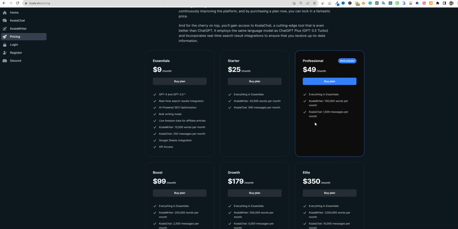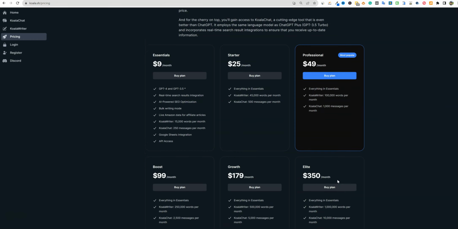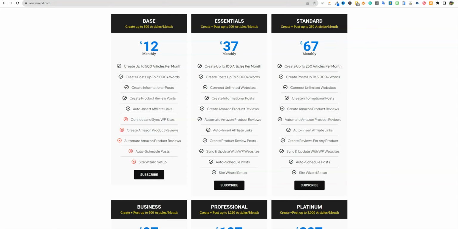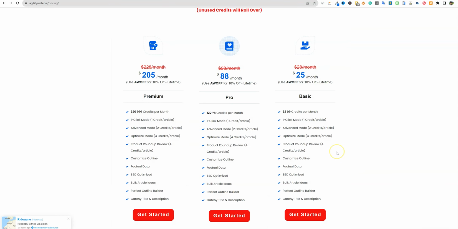But this also does not take into account, right over here, Agility and Koala, and we've got AI WiseMind. This doesn't take into account all the different features of the different tools, because depending on what your goals are and what you're looking for in your AI writer, one of these tools may be your best bet, and it's not just about cost.